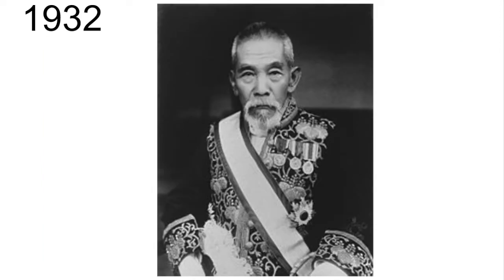In 1932, with the prime minister at the time killed by a failed coup conducted by nationalist army officers, there's increasing military influence over Japan.